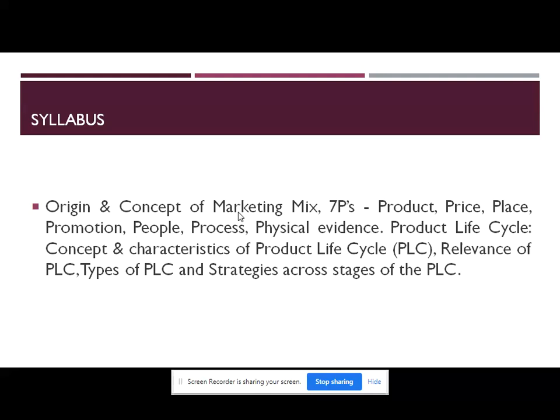After that, we will learn what you understand by product life cycle, the concept and characteristics of PLC, that is product life cycle. Also, we will learn the relevance of product life cycle, types of product life cycle, and various strategies across the various stages of product life cycle. So this is the syllabus for unit number 5.